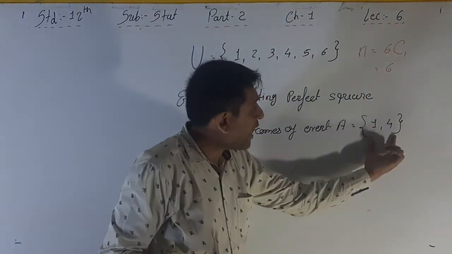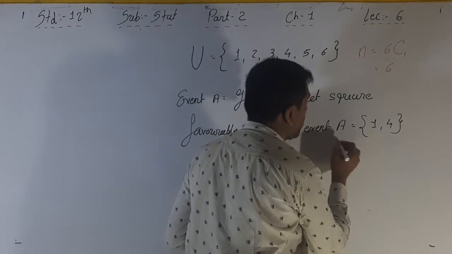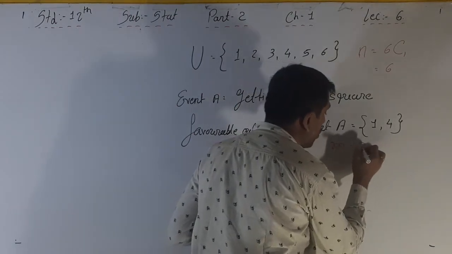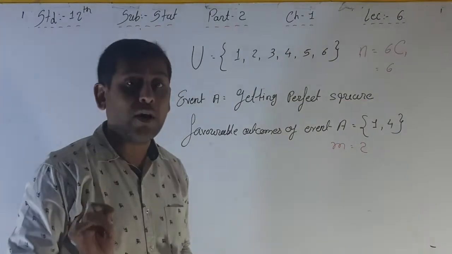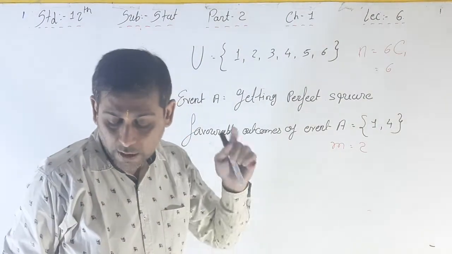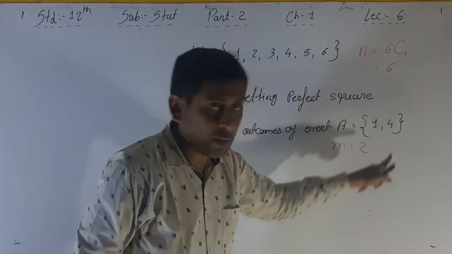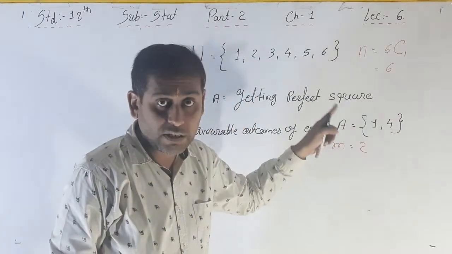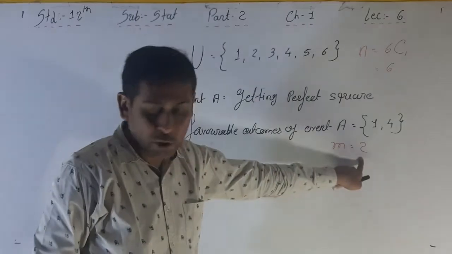So here n is equal to 6 and m is equal to 2. Two outcomes are favorable for event A. If m, that is 2 outcomes, are favorable for the event A,